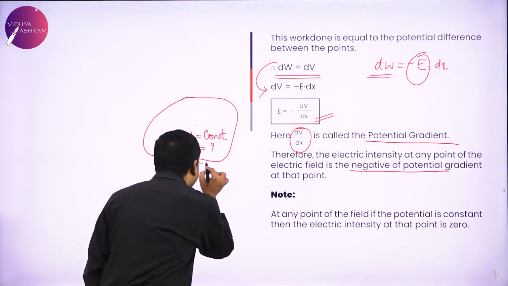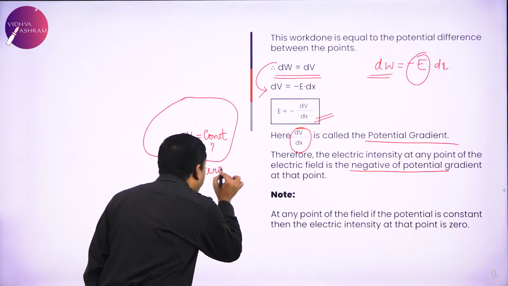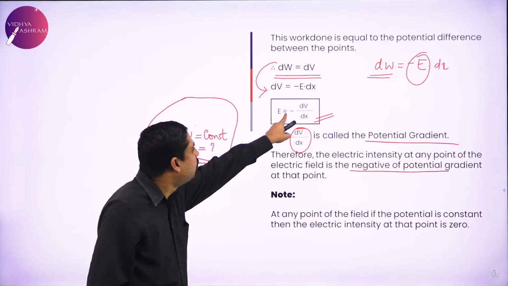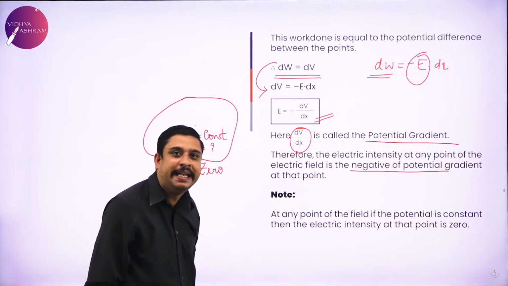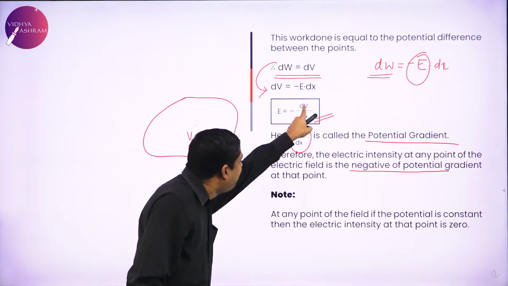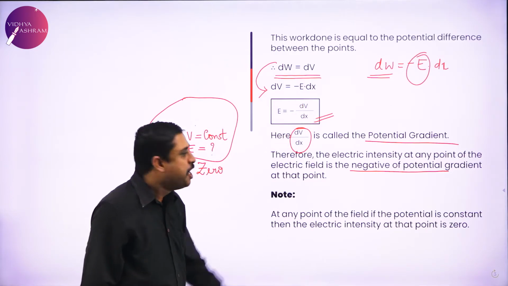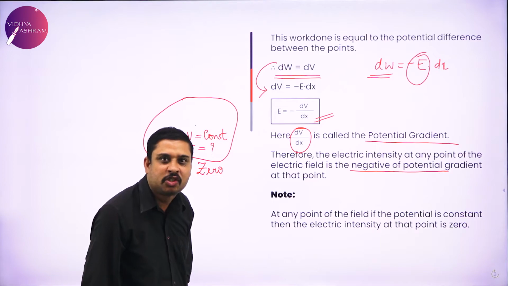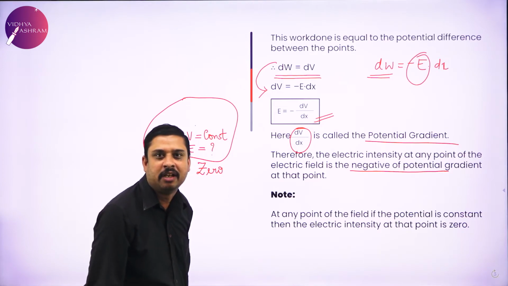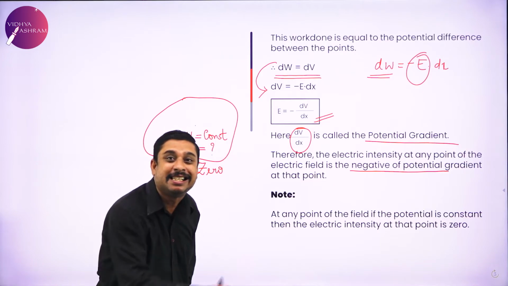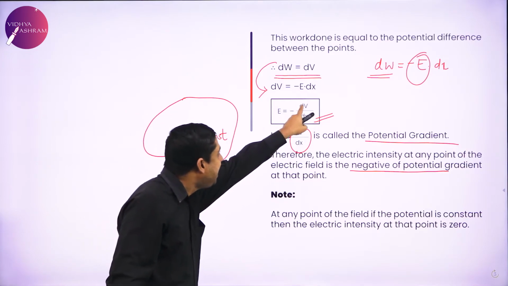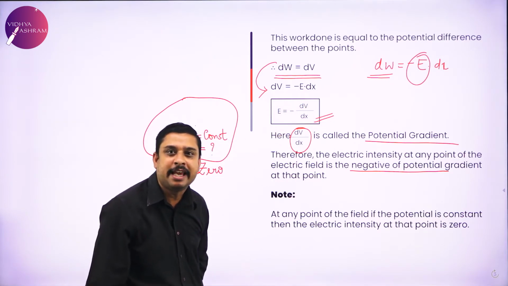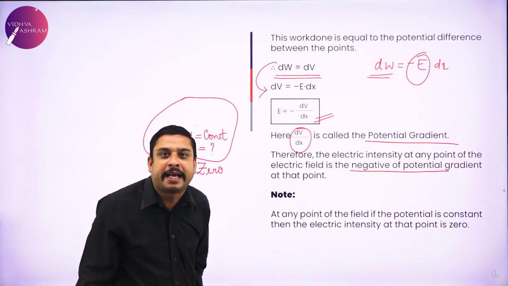I say electric field strength at this point is 0. Why? Again, E equals minus dV by dx. If V is a constant, if potential is constant, your basic calculus told differentiation of any constant is 0. Here, if V is constant, dV by dx has to be 0. That means electric field becomes 0.